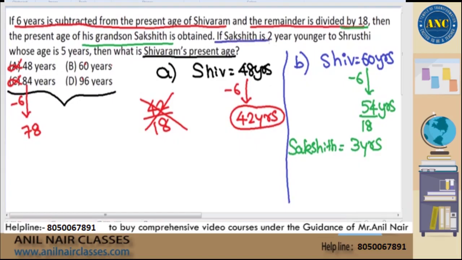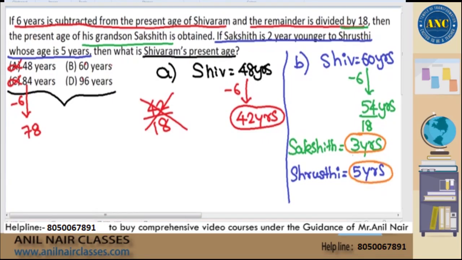If Sakshit is 2 years younger to Srushti, whose age is 5 years? So the question says there is another girl. That girl's age is 5 years. And they are saying that Sakshit is 2 years younger to Srushti. Sakshit is 3 years. Srushti is 5 years. Is 3 years 2 years younger than 5 years? Yes. 3 is 2 less than 5. Because the third statement is becoming true, my assumption of 60 is also true.